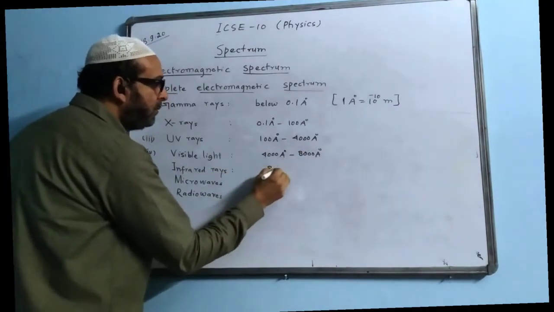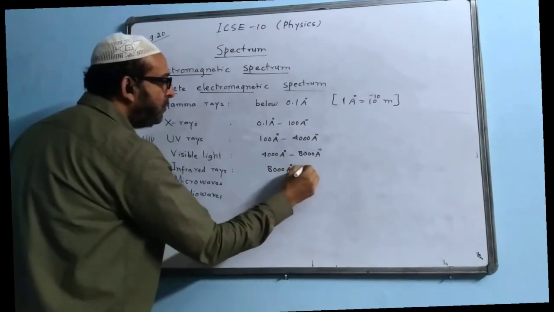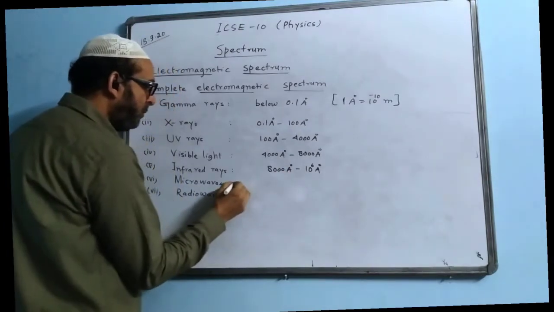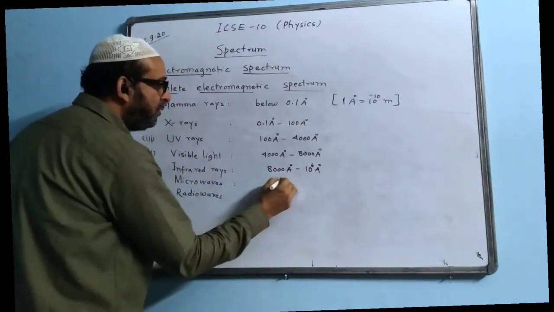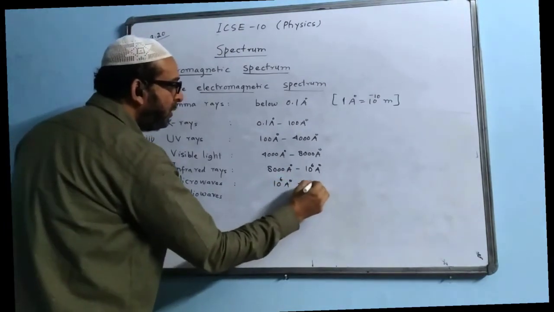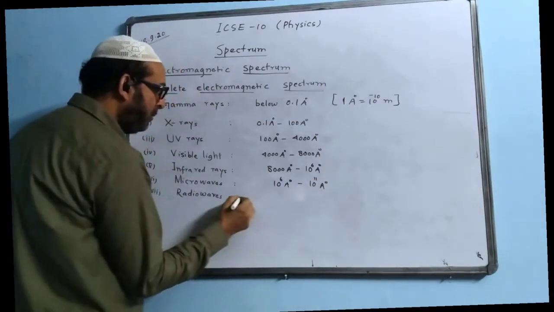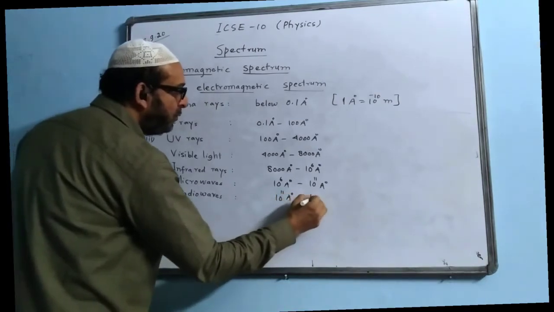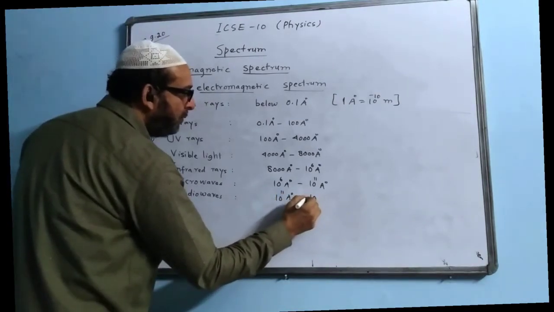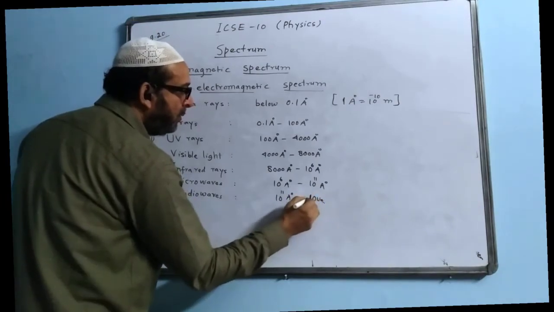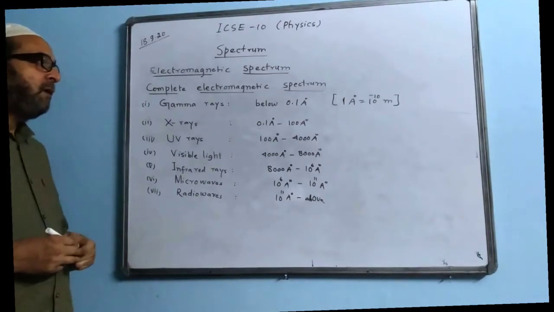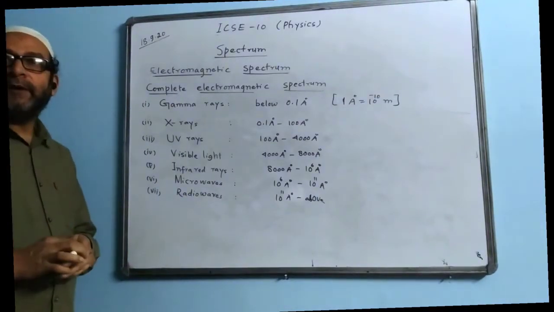Infrared rays will come 8000 angstrom to 10 to the power of 6 angstrom. Microwaves will come 10 to the power of 6 angstrom to 10 to the power of 11 angstrom. And radio waves will come 10 to the power of 11 angstrom and above. So these are the ranges of their wavelengths.